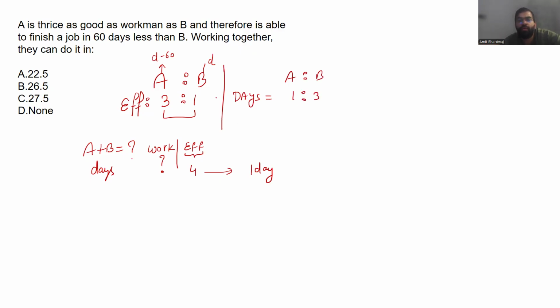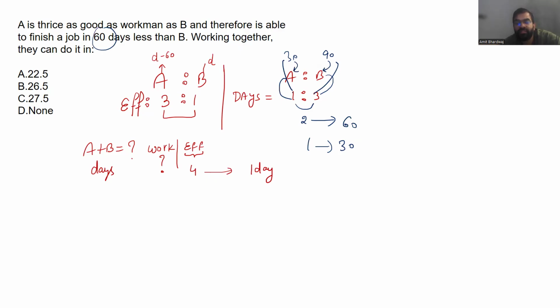Now, according to the data in front of us, we are claiming A does the work in 1 day while B does it in 3 days, in terms of ratio. So the difference is 2, and according to the question, this 2 represents 60, because A is taking 60 days less than B. Yes or no? So 1 will be 30, meaning the actual value of 1 is 30 and the value of 3 is 90. So we know the number of days of A and the number of days of B.